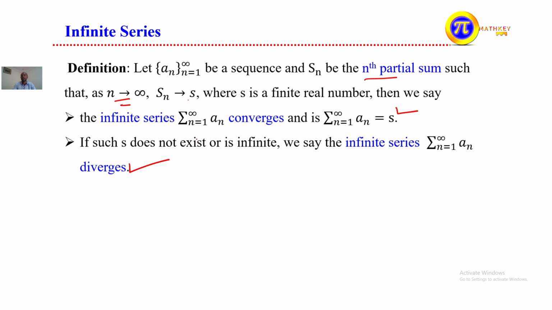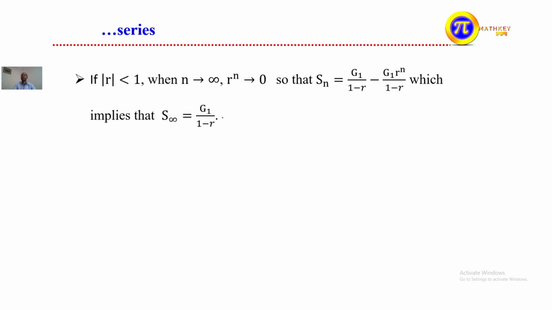I think this is what we did in case of sequences: converge and diverge. If the sequence approaches some value, we call that convergent. For series, we say converge when the sum approaches a fixed or finite value, and the infinite series is convergent. But if it does not converge to some value, or approaches two different values, or approaches positive infinity or negative infinity, we say the series is divergent, or the series diverges.